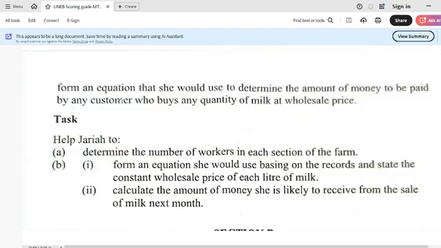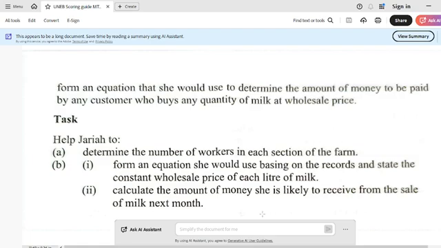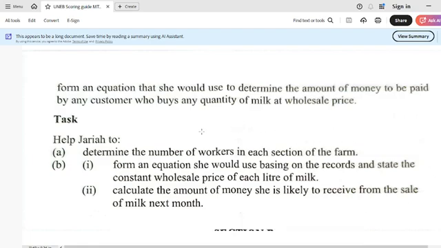When you read through the question, without making a lot of analysis, check the task. Remember, we also gave approaches for item number 1 in our first video. But for today, my advice is: run to the task, check the task, determine the number of workers in each section of the farm. Form an equation based on the records and state the constant. Look at this word constant here.